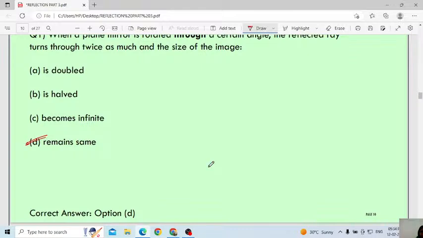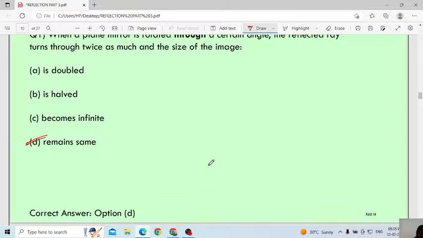Yesterday also, when I was explaining the plane mirror, I explained: if you stand in front of the mirror, what will happen? If you go near the image, the size of the image and the size of the object are both the same. If you go far from the plane mirror, however far you are from the mirror, the size of the image and object will not change at all.